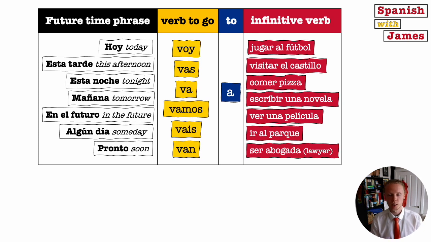Now, to give you a chance to practice this even more, we've got lots of time phrases there and different activities you could do. If you'd like to pause the video and just think of how would I say this, or if I said this, what would it mean? You can write some phrases out in Spanish and English. It just gives you an opportunity to practice this a tiny bit more. But if you're feeling confident, you're feeling like that's it, then that's literally how simple it is to start using the future tense in Spanish.